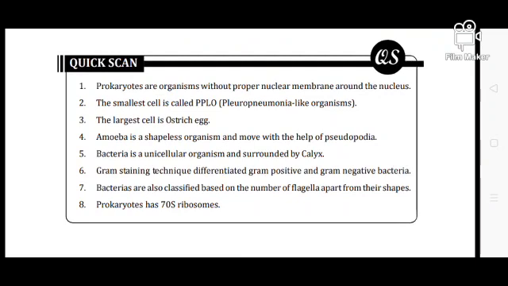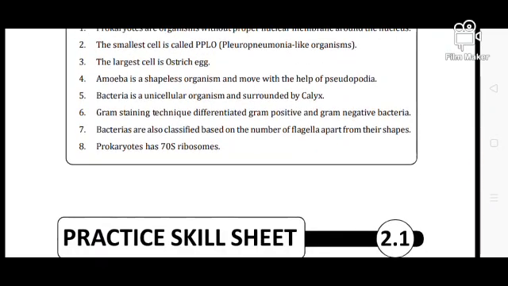Amoeba is a shapeless organism which does not have any locomotory organ, but it has pseudopodia which help the amoeba to move. Bacteria is a unicellular organism surrounded by a cell wall. You have to remember these things.